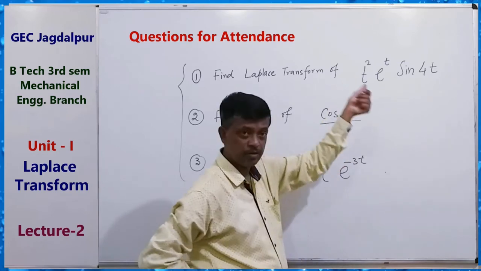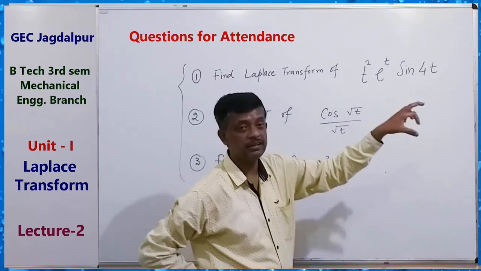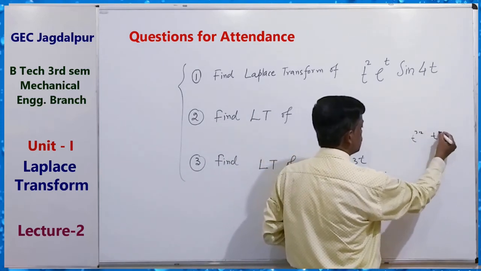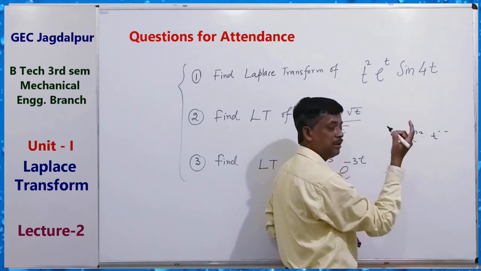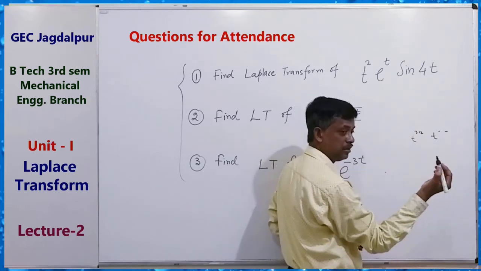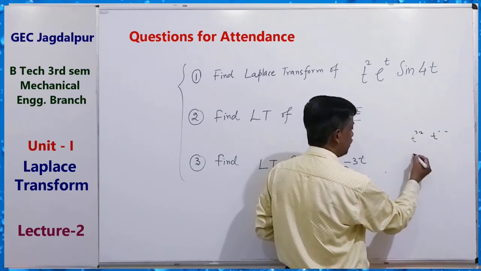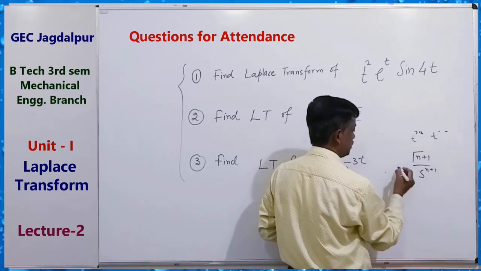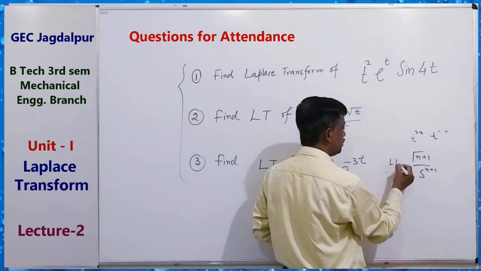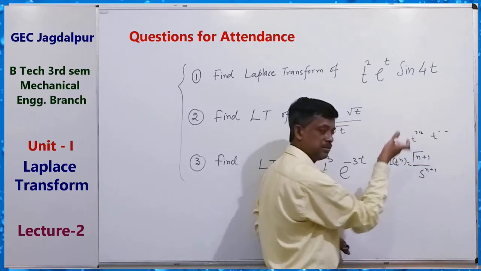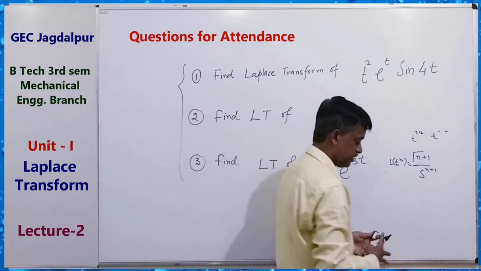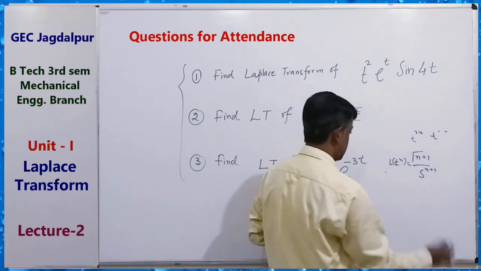So take it in the numerator and you can find the value like this, t power 3 by 2, 1 by 2 and so on. Then apply the formula: Laplace transform of t to the power n is gamma (n plus 1) upon s to the power n plus 1, using this rule, and then you can summarize it. Okay, just like previous questions in the previous class.